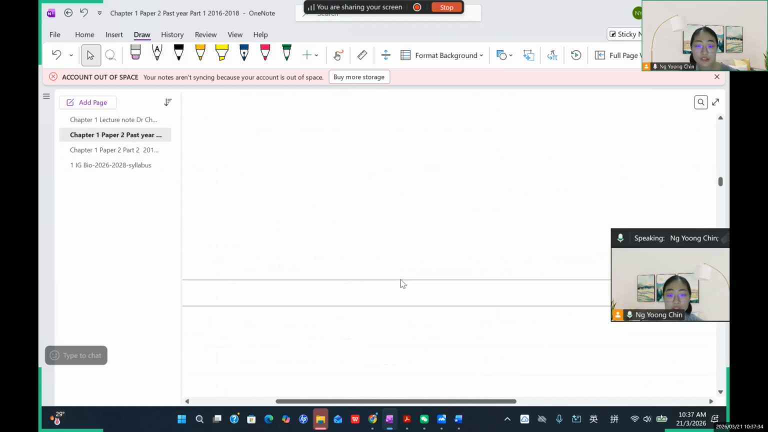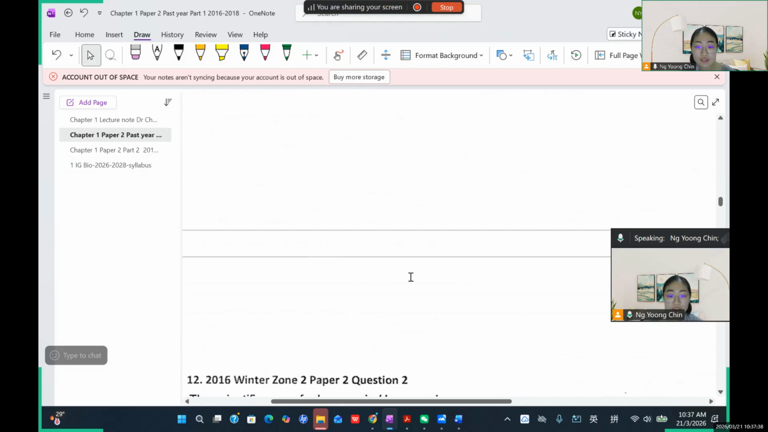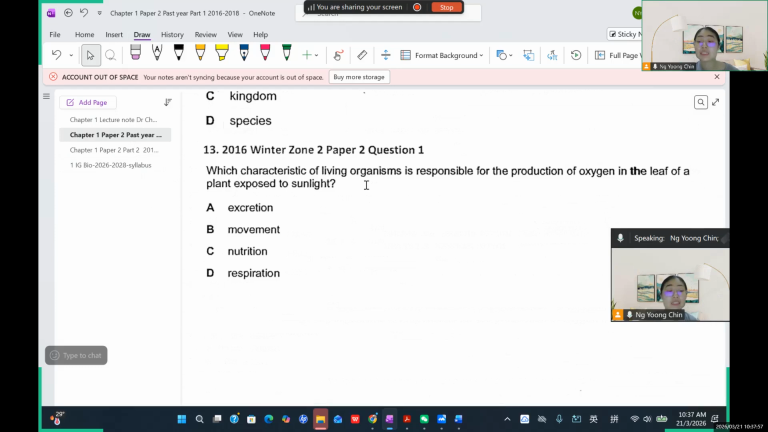Let me show another question. So this is basically about IGCSE questions. And then, okay, this one. Yeah, have a try. Which characteristic of living organism is responsible for the production of oxygen in the leaf of a plant exposed to sunlight? See, produce oxygen, exposed to sunlight, in the leaf, in the plant.